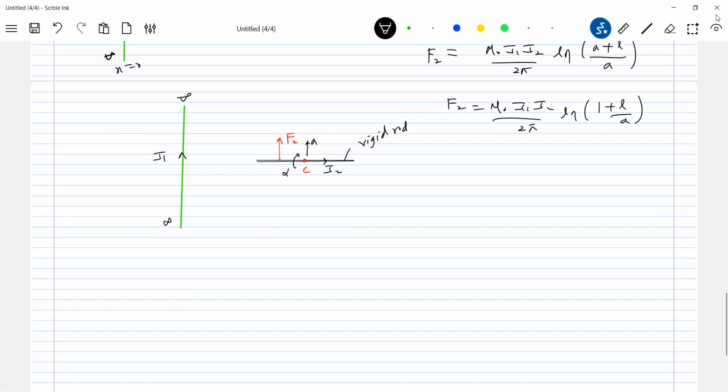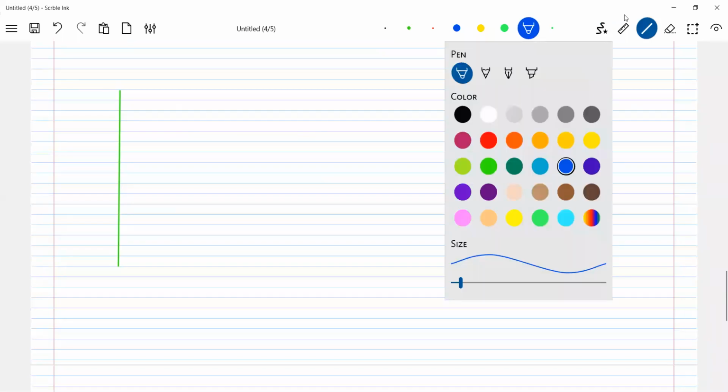Okay, let's take the next one. If the rod is inclined, what is the force of interaction between these two rods?